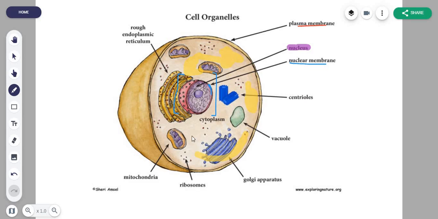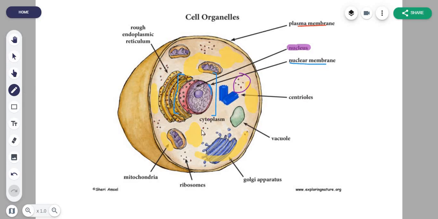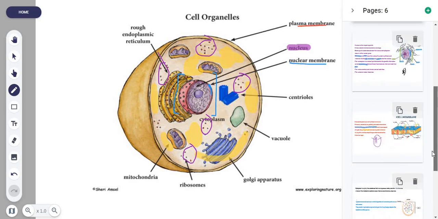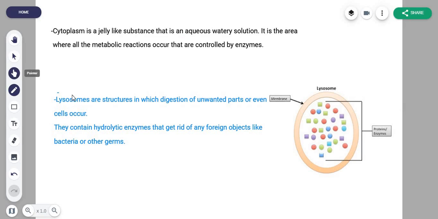Don't consider these dots to be the cytoplasm. They're basically your ribosomes, right? Or maybe lysosomes. We'll get to that, okay? I'm going to circle them so that I don't mistake them for cytoplasm. This, and then these, and then these. Remember, they're not the cytoplasm, they're organelles. They're very small, so it's a bit difficult to identify them, so just remember that, okay? So where were we? Yeah, we're done with cytoplasm. Like I said, there isn't much to do.